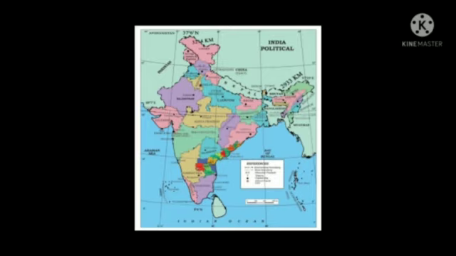These colors only indicate the identification of places, what is a state and what is a district. It is not the importance of the color itself.